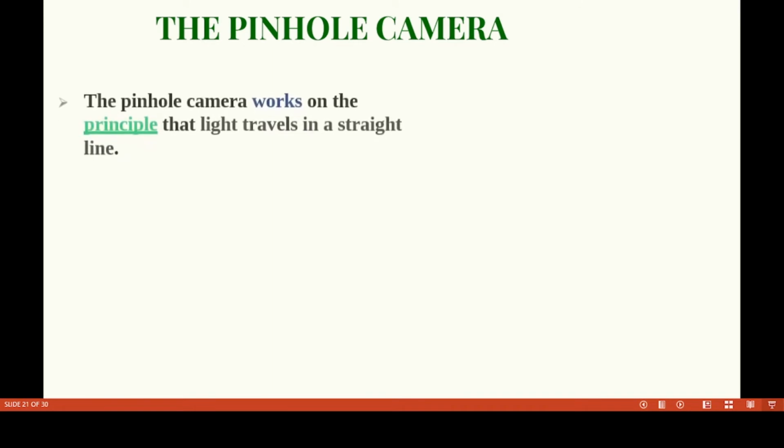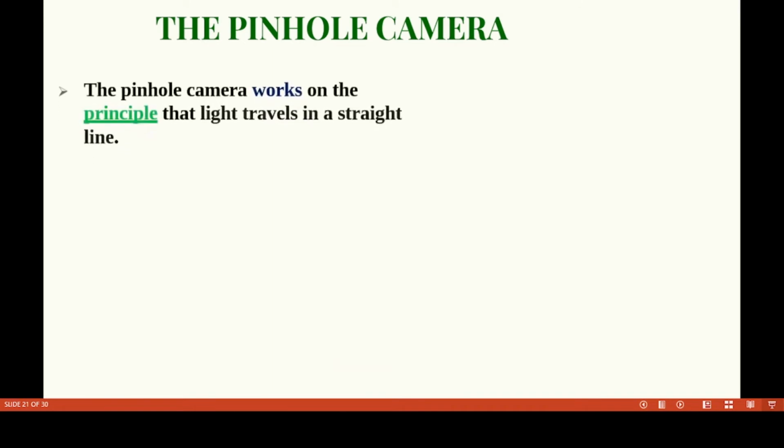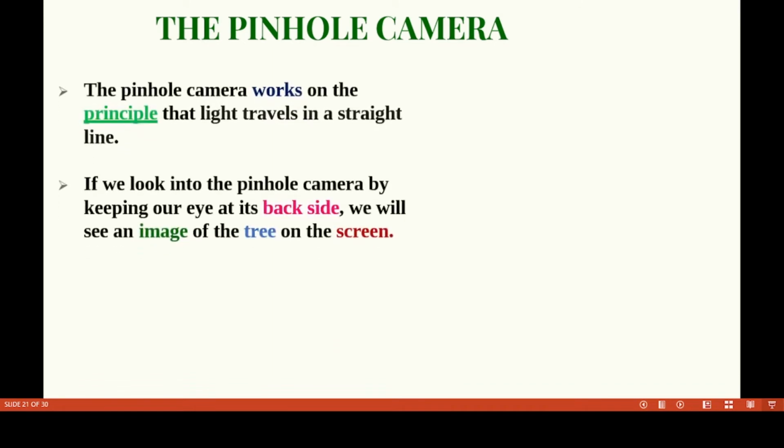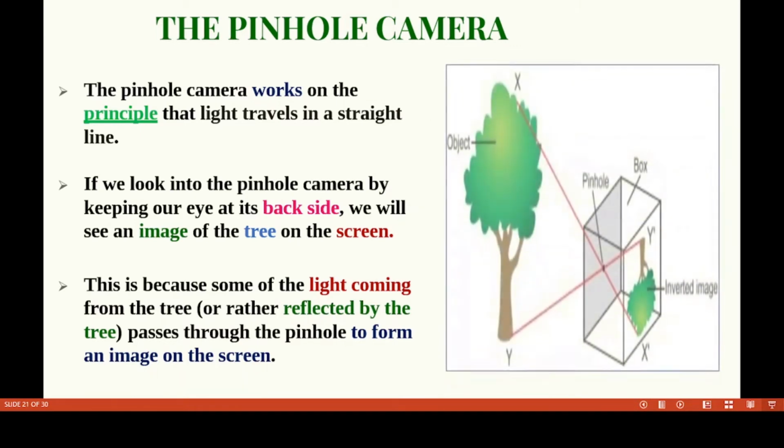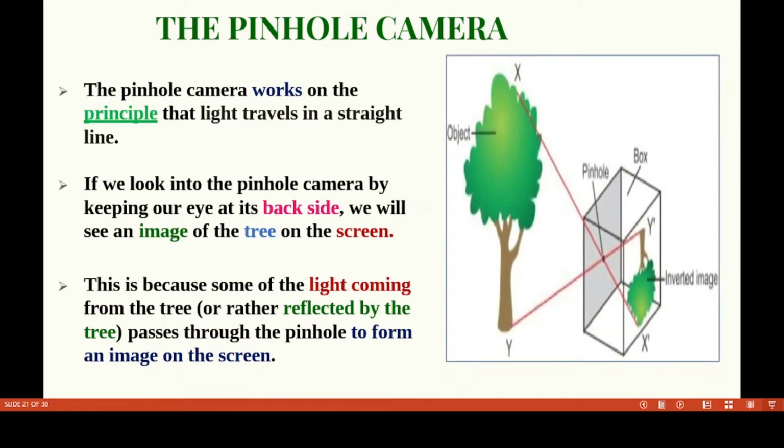Now we have to discuss the man-made pinhole camera. The pinhole camera works on the principle that light travels in a straight line. If we look into the pinhole camera, keeping our eye at its back side, we will see an image of the tree on the screen. This is because some of the light coming from the tree passes through the pinhole to form an image on the screen. I will explain later.